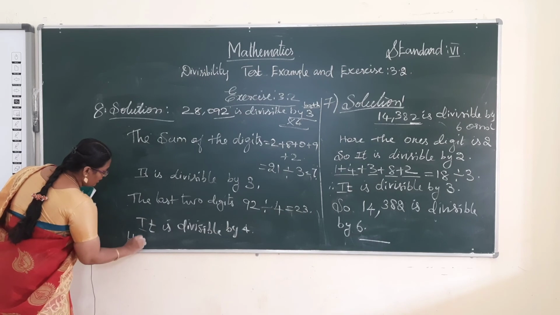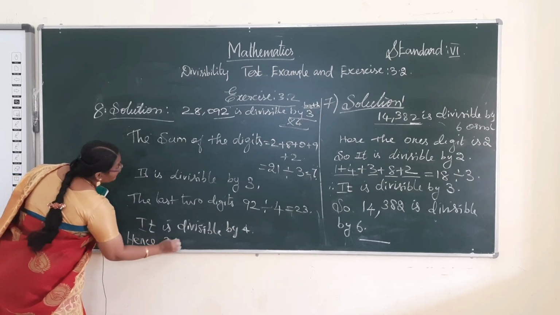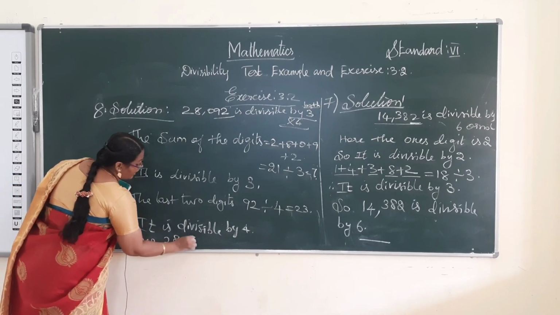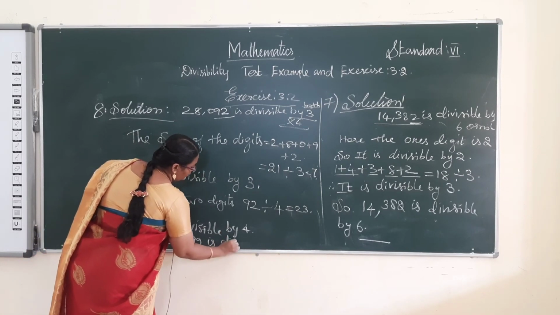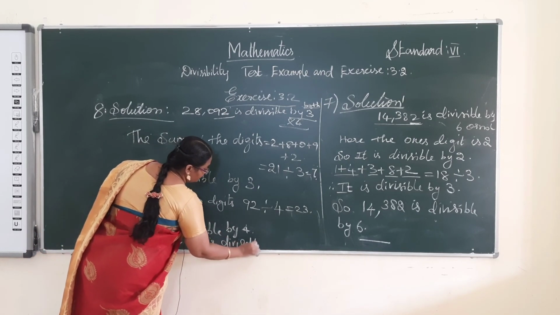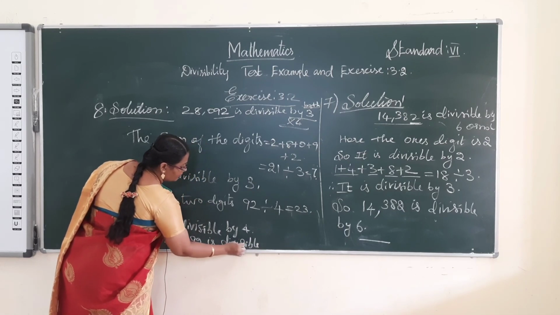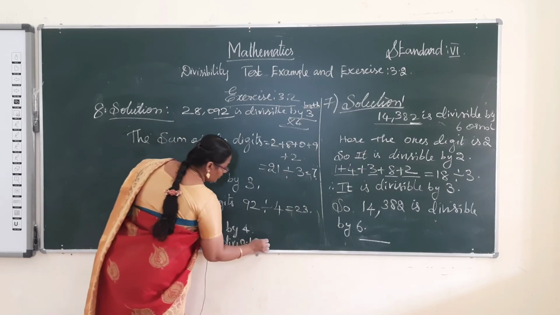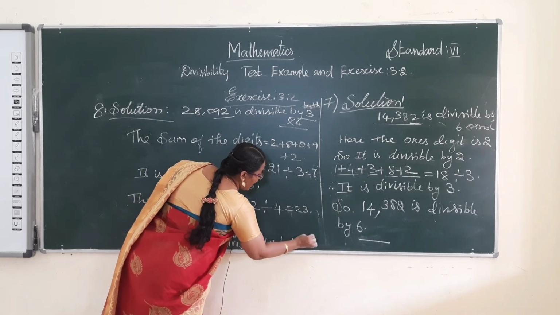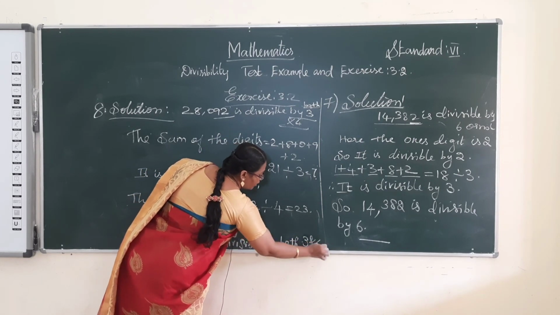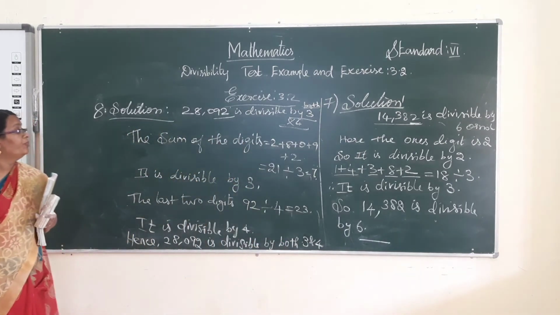Okay. Hence 28,092 is divisible by both 3 and 4.